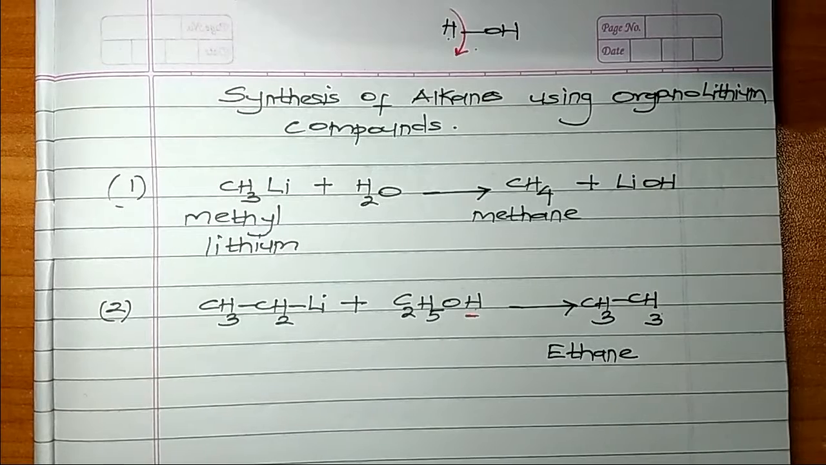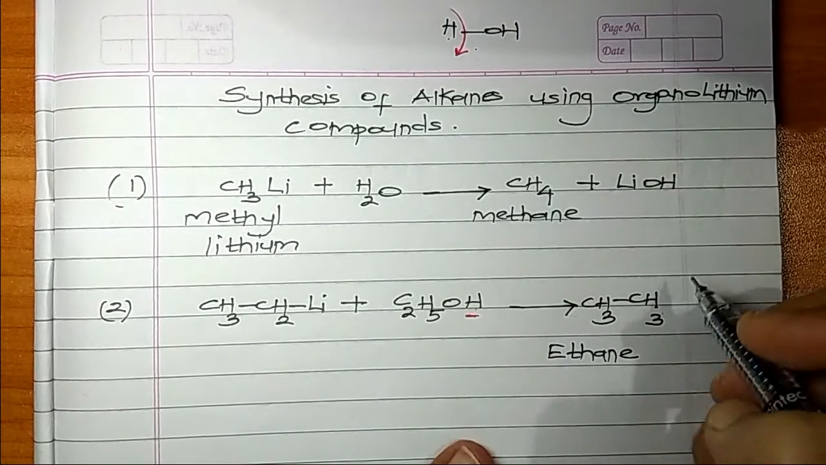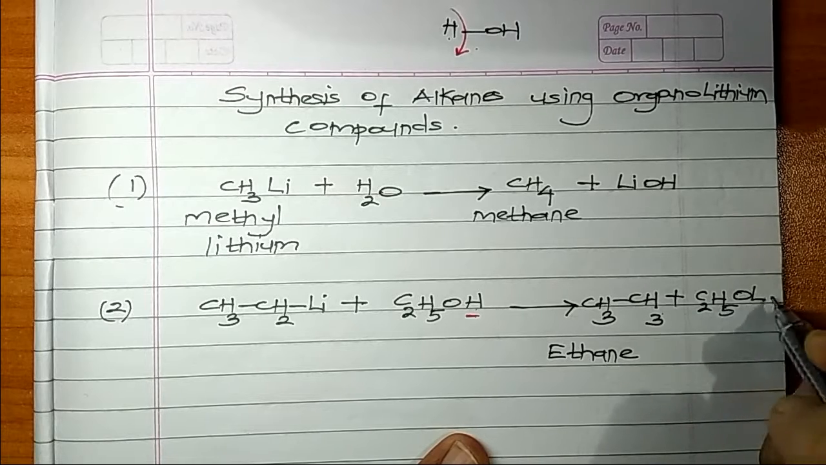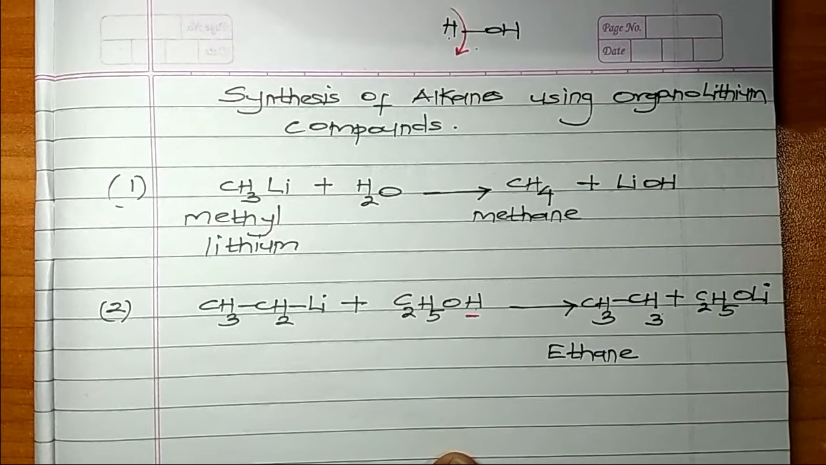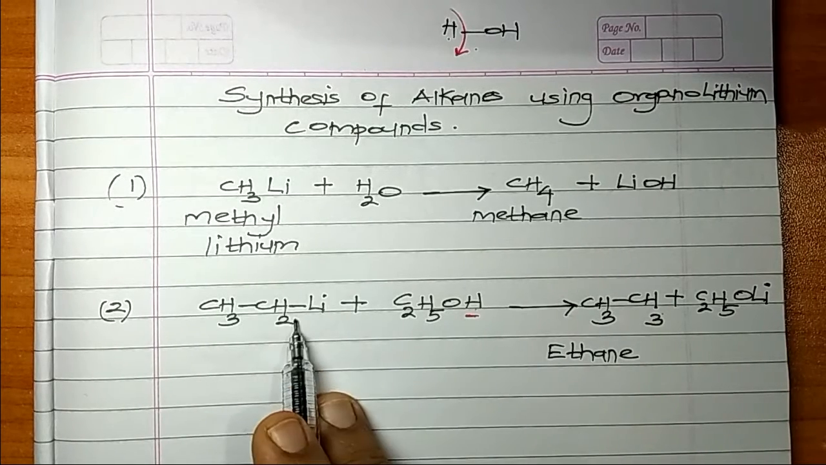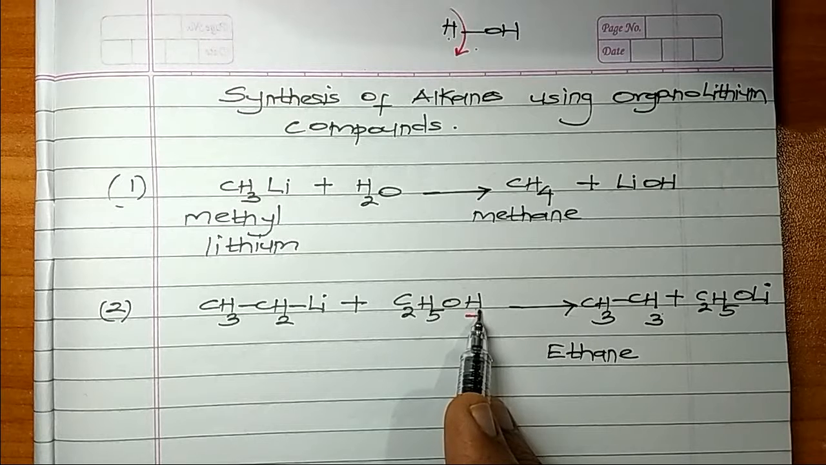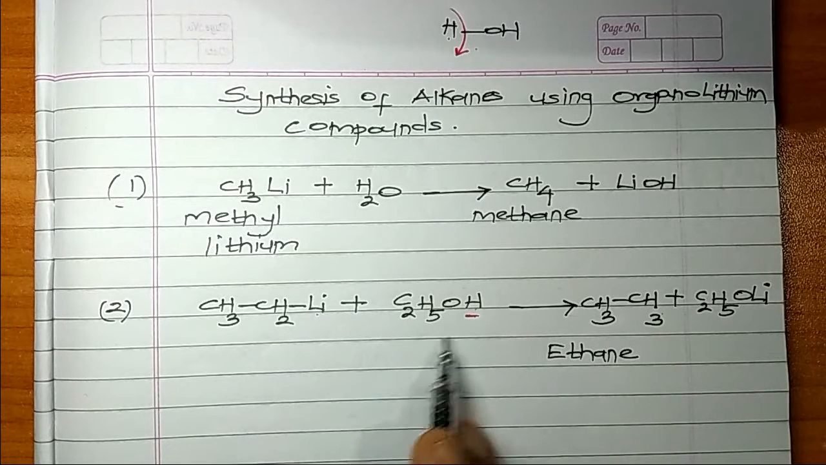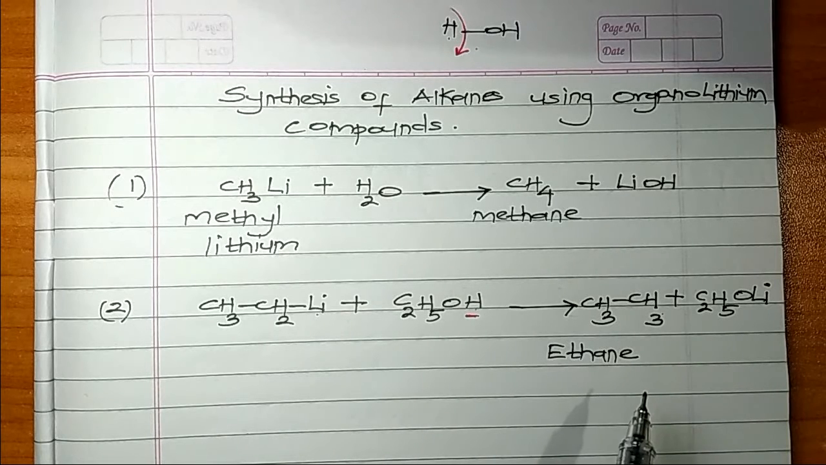Plus what else will I get? You will get the formation of a compound C2H5OLi. So it's like saying this hydrogen atom will come on this side and the lithium will take the place here. Hydrogen atom comes here in place of lithium, and lithium goes here in place of that acidic hydrogen atom. So these are simple ways in which you can prepare alkanes by using organolithium compounds.